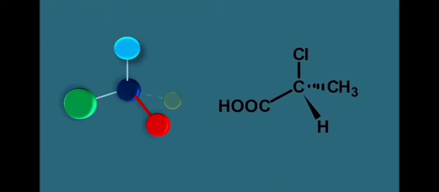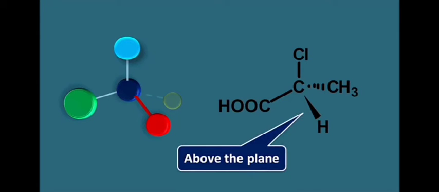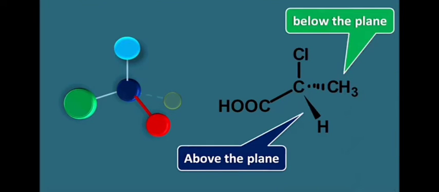Here let us consider that the group shown by the red color is above the plane, the group shown by the light yellow color is below the plane, and the two other groups shown by the green and blue color are within the plane. Now this model can be represented on plain paper by using the solid wedge and dashed line configuration. Here the hydrogen is attached by a solid wedge, which indicates it is above the plane. Similarly, the CH3 group attached by a dashed line indicates it is below the plane.